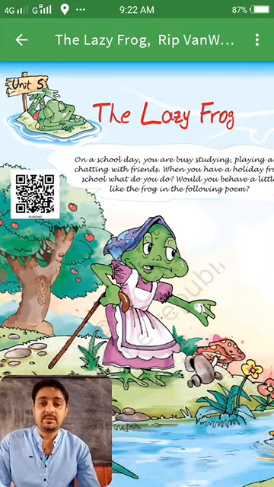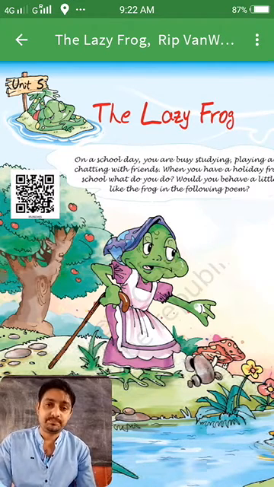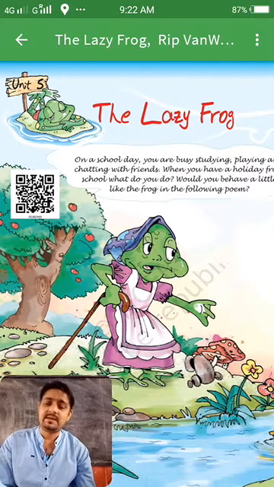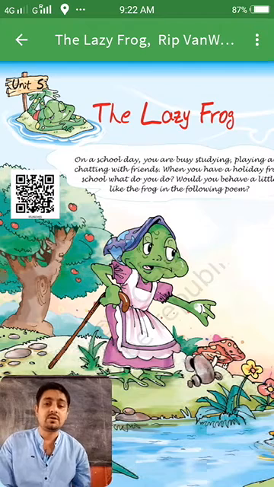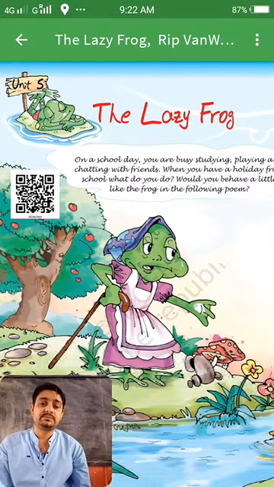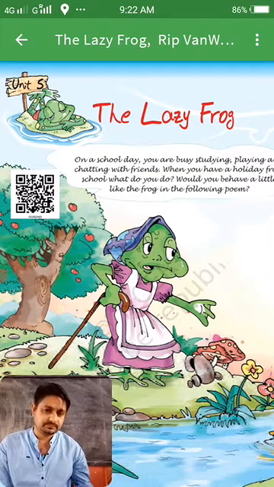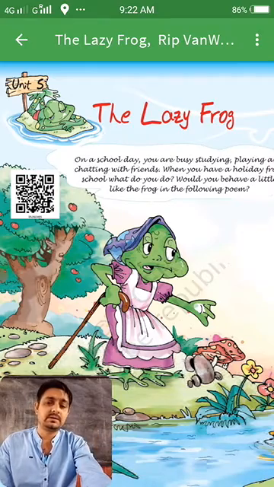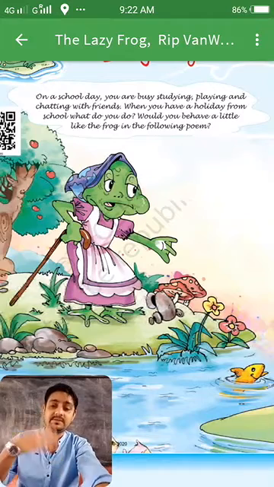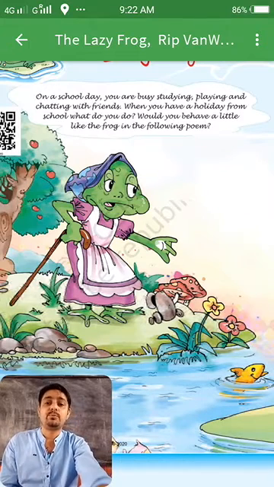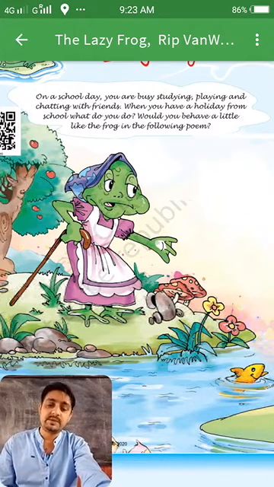Here in the poem it is said, the poet asks, would you behave like a frog? Would you behave like the little frog who is given here, whose behavior is described in this poem? So would you behave like him?